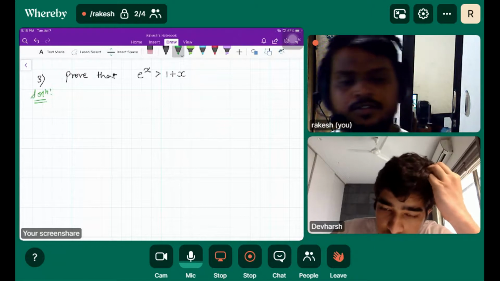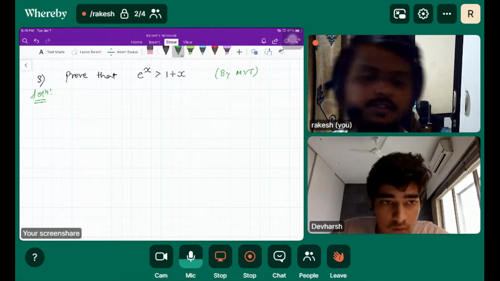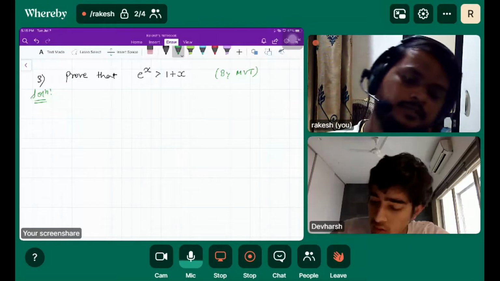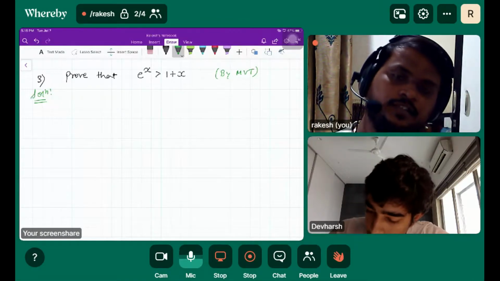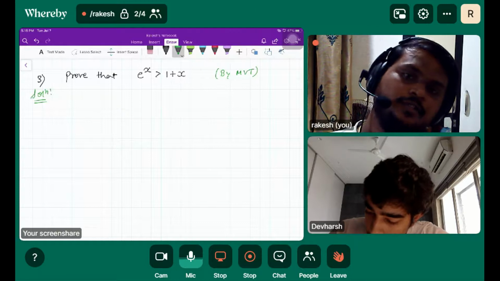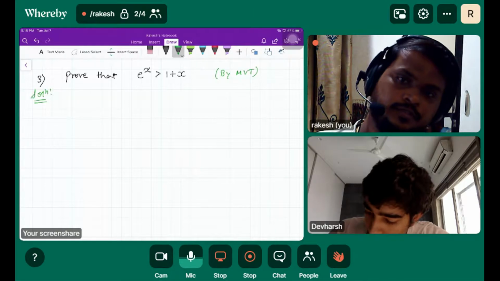Not exactly, you have to do this by MVT. If you define the range of e raised to x, that is basically 0 to infinity, more than 0, right?